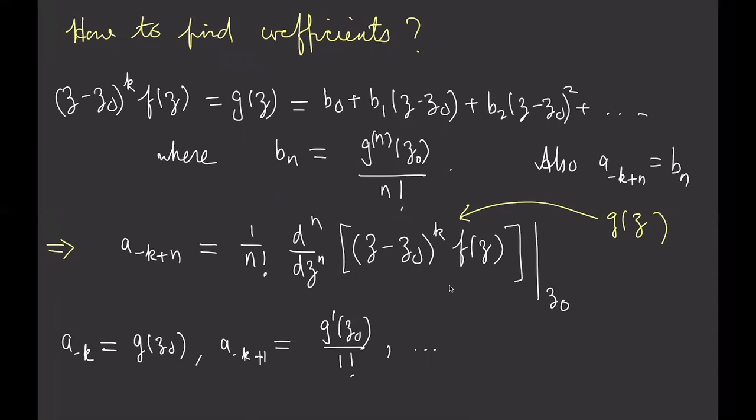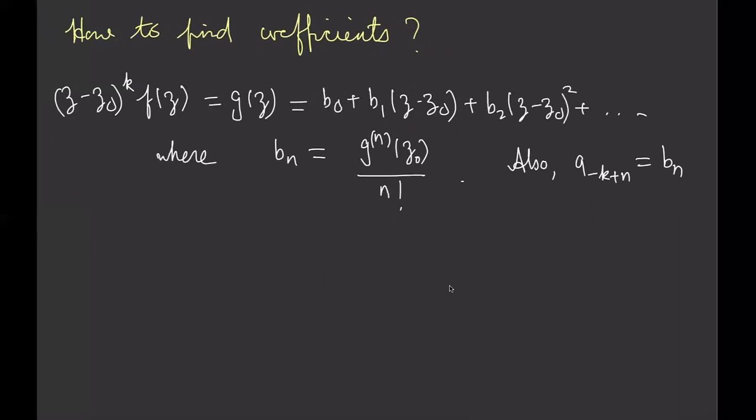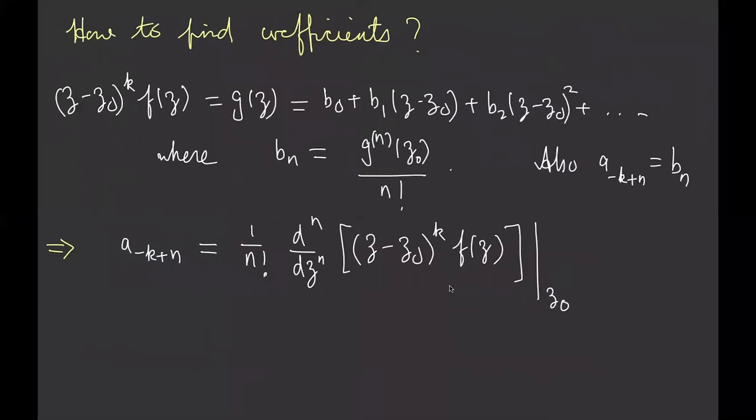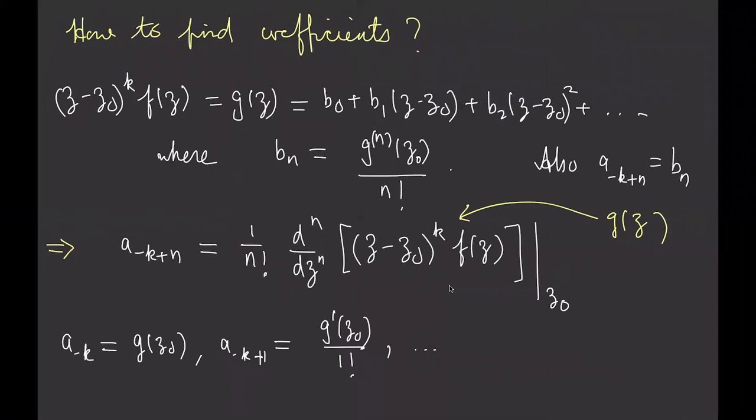So for example, if I put in n equals 0 into this expression, I get a to the negative k, and that's my last term because I have a kth order pole. So it doesn't go any beyond that. That's the term associated with the negative k power. So if I put in n equals 0, I get a to the negative k.